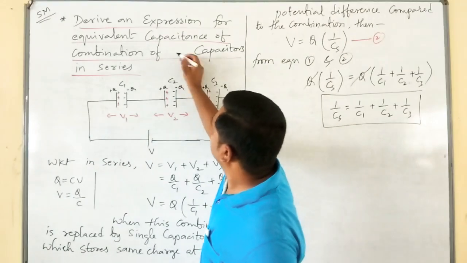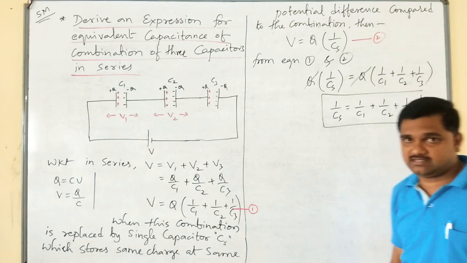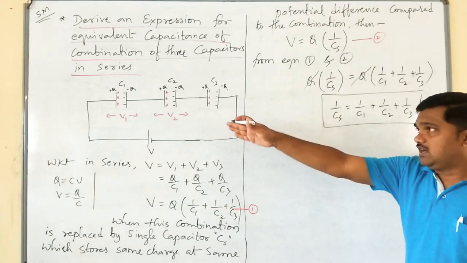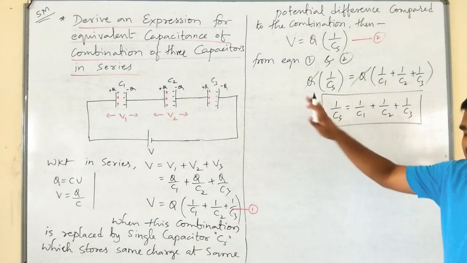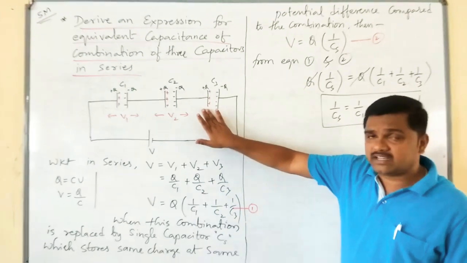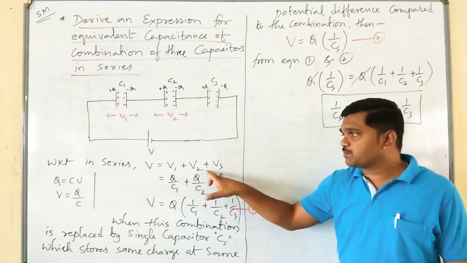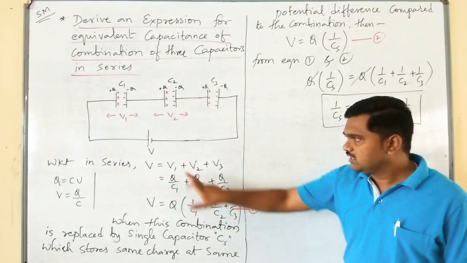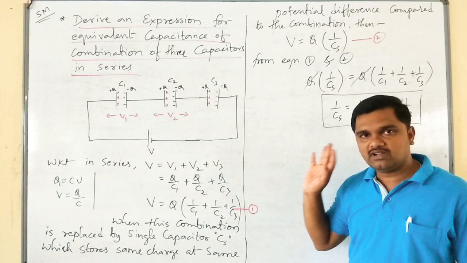You may get it for 2 capacitors or for 3 capacitors. This is very simple, you should know this. In series, potential will divide. That is V is equal to V1 plus V2 plus V3. So in place of V1, Q over C1, Q over C2, Q over C3.